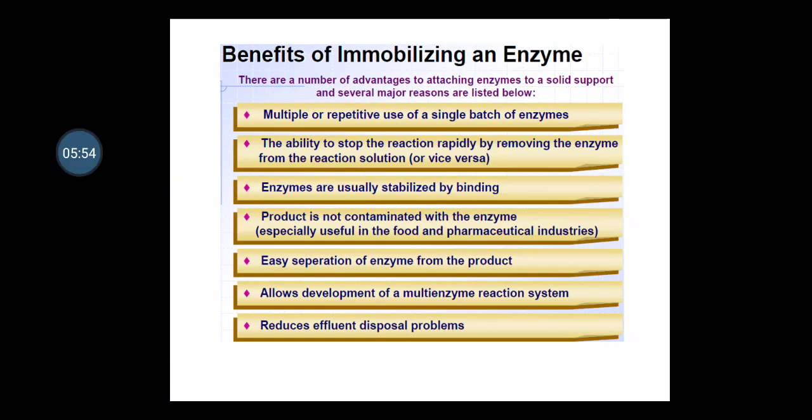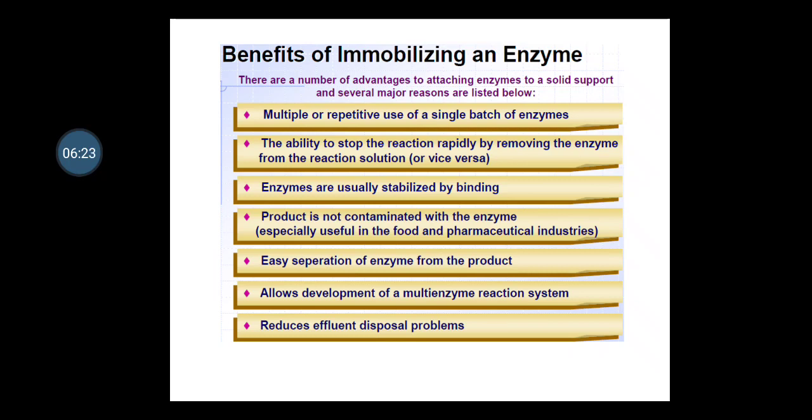These are some benefits of immobilization of enzymes, and there are a number of advantages to attaching enzymes to a solid support. Few of them are multiple or repetitive use of a single batch of enzymes, and the ability to stop the reaction rapidly by removing the enzyme from the reaction solution, or vice versa.